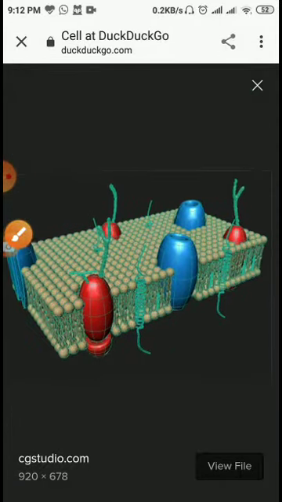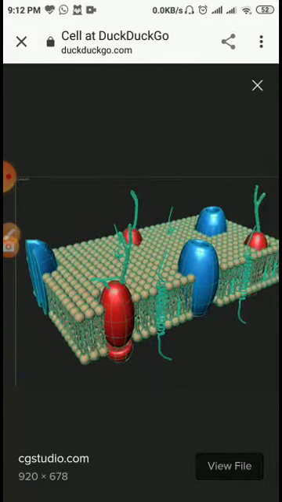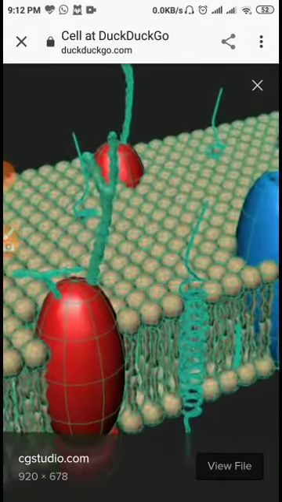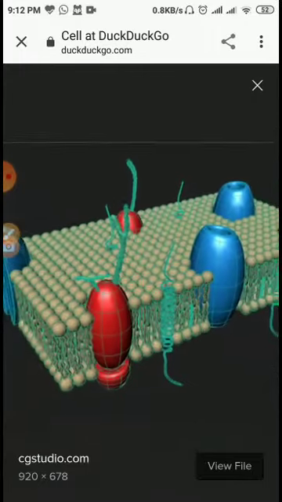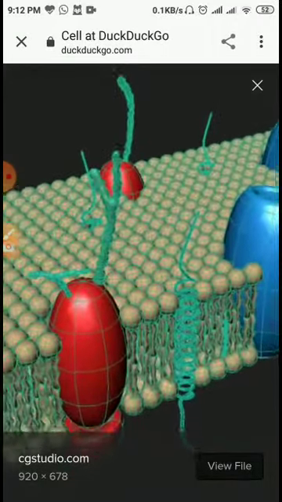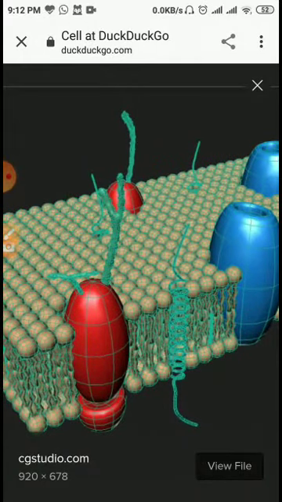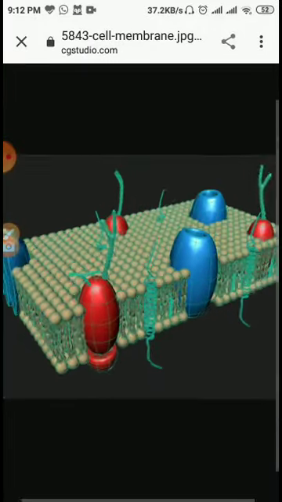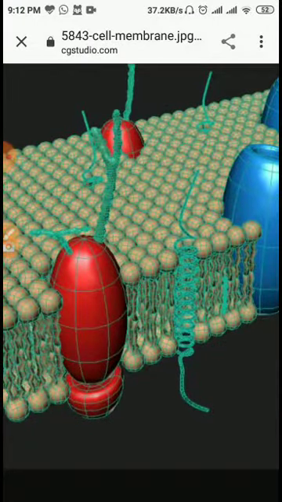So my dear student, in this structure, you will be able to learn by this graphic representation, by this slide representation, learn it very carefully so that you will be able to explain the structure of this cell membrane. So my dear student, after this cell membrane, in the next video you will be able to see the complete structure of other cell organelles.